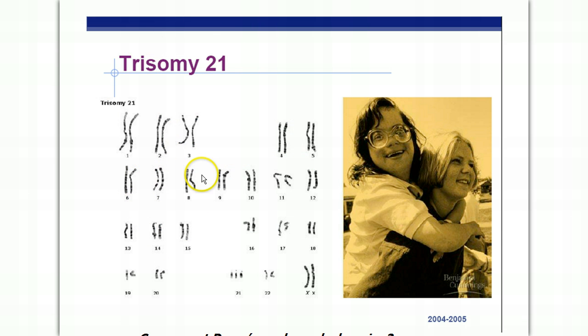Here we have a karyotype. Remember, a karyotype is a picture of chromosomes. This is a kid with Down syndrome. We have 2 of every chromosome. However, this is a problem right here. We have the 3 chromosome 21, which means the kid's going to have Down syndrome. And we can tell 2 X chromosomes, so this is going to be a girl.